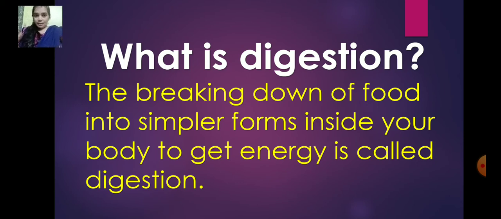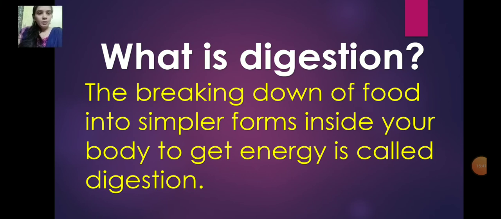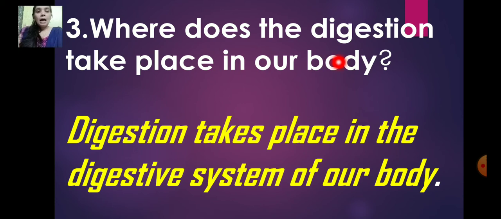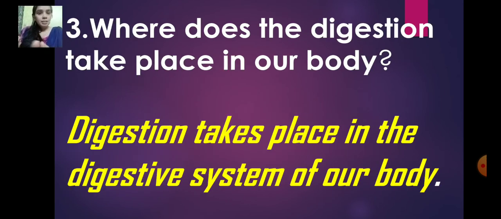Now let's revise some question and answer. So what is digestion? The breaking down of food into simpler forms inside your body to get energy is called digestion. Now next one is, where does the digestion take place in our body? So digestion takes place in the digestive system in our body. So this may also be asked in the exam. So your answer will be the digestive system.